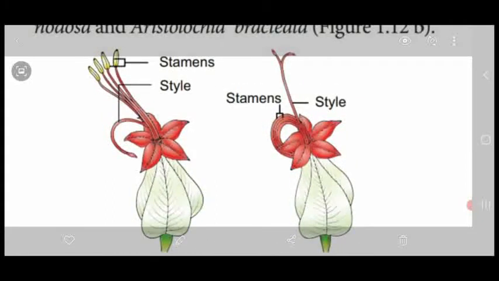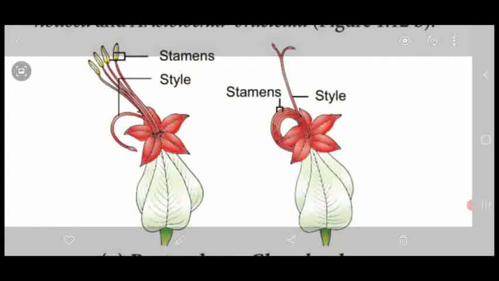See the first flower. The calyx is there, the green leaf-like structure, then the corolla. First of all, only the stamens mature. After that, the gynoecium with style, stigma and ovary matures. That is said to be protandry.